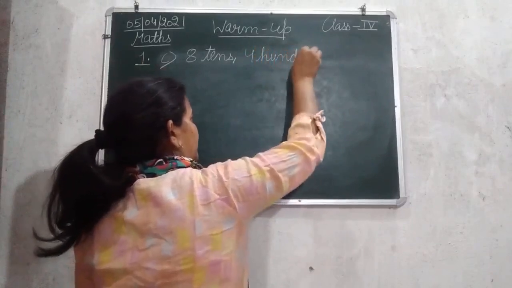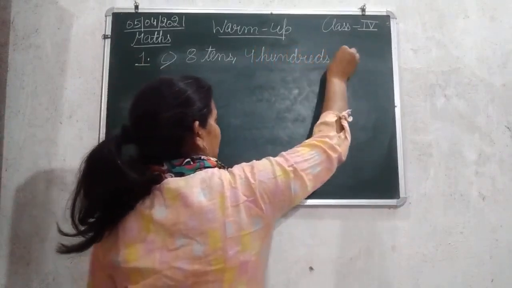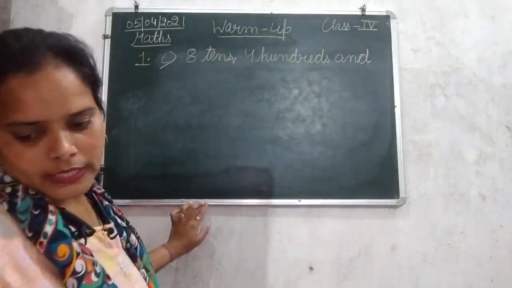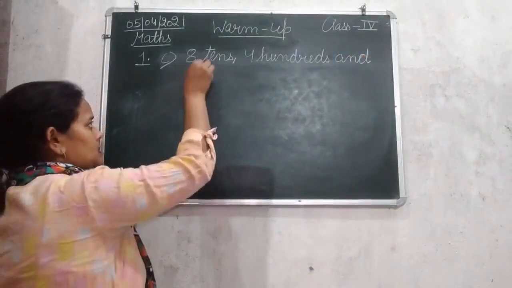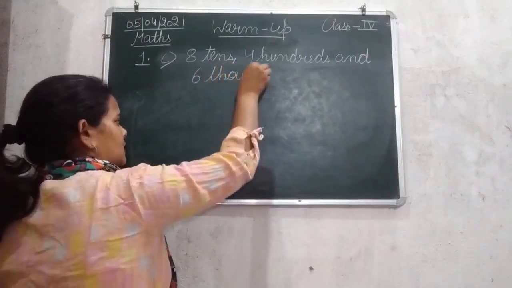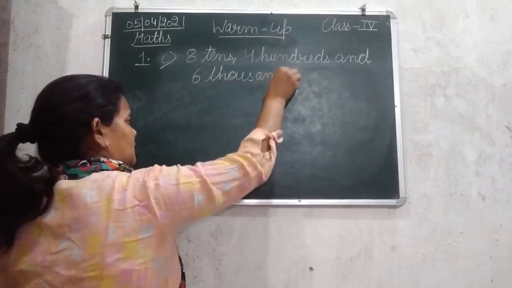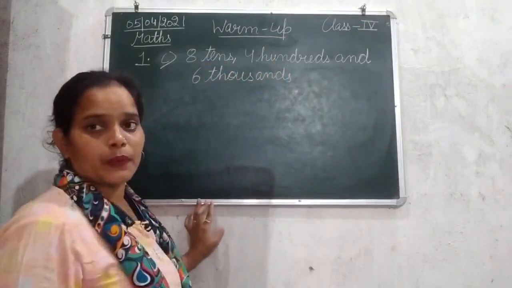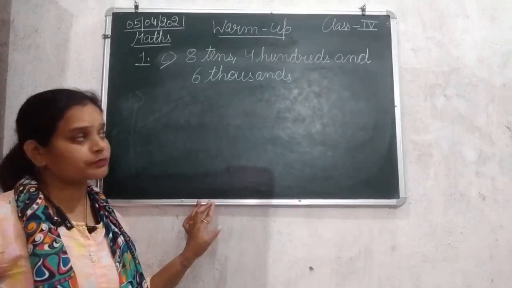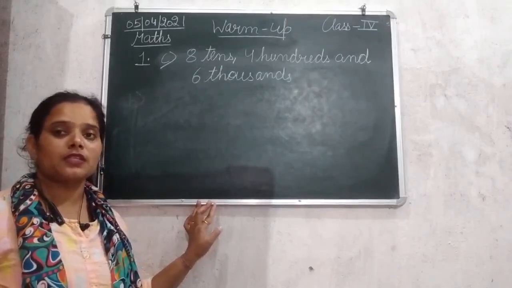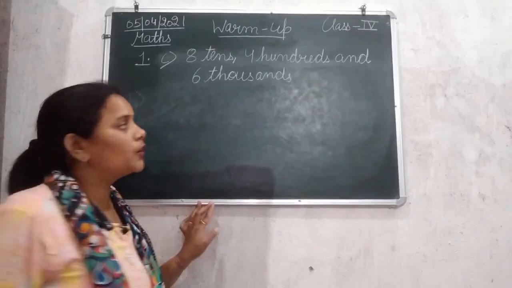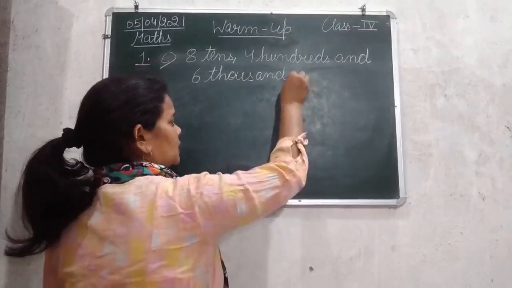and 6,000. Okay, so let's arrange these given place values in numeral form, or we are going to write these numbers in numeral form. Let's begin with it.